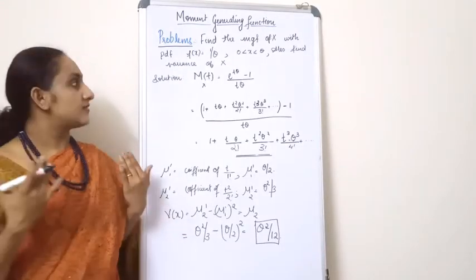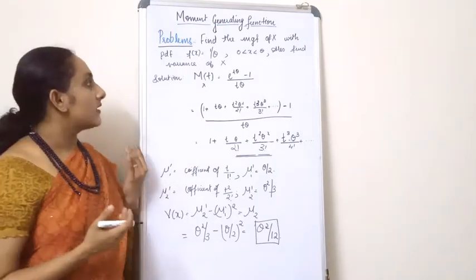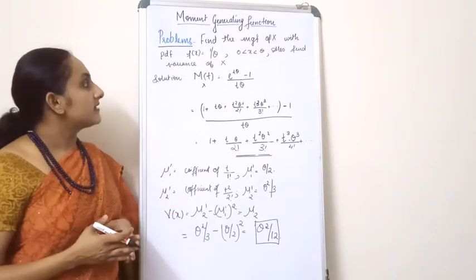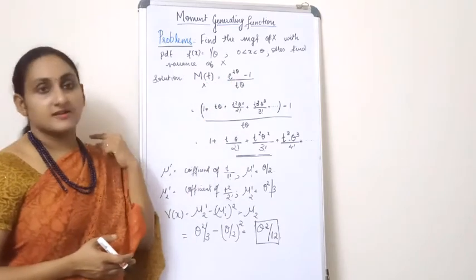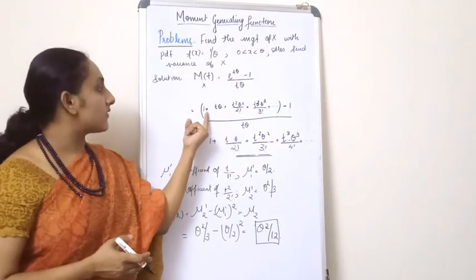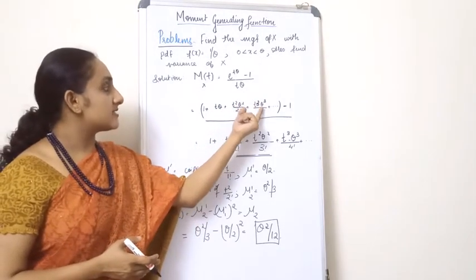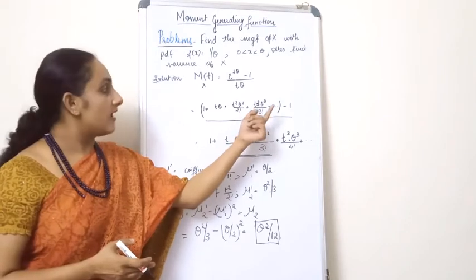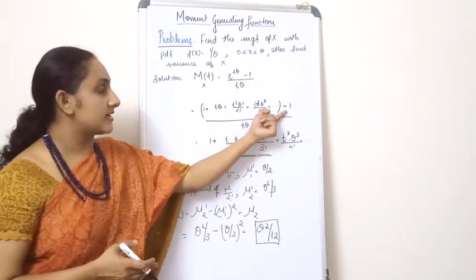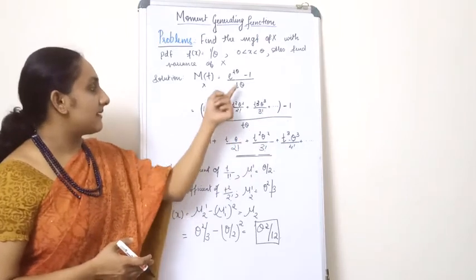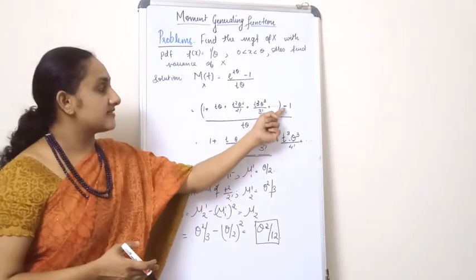Next we have to find the variance. For that I am going to expand the MGF that we have got. Our MGF is e raised to t theta minus 1 divided by t theta. Now I expand the term e raised to t theta: 1 plus t theta plus t square theta square by 2 factorial plus t cube theta cube by 3 factorial plus etc., minus 1, the whole divided by t theta. Now I can clearly cancel this 1 and this negative 1.